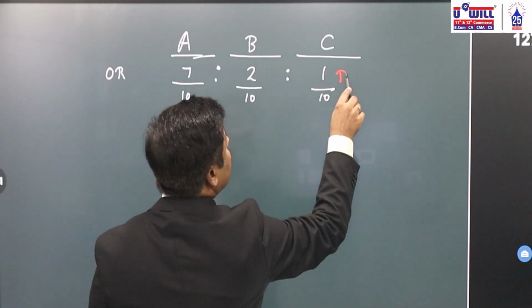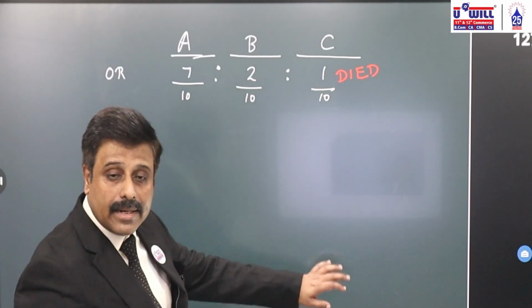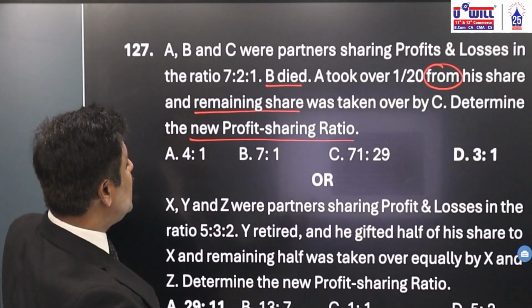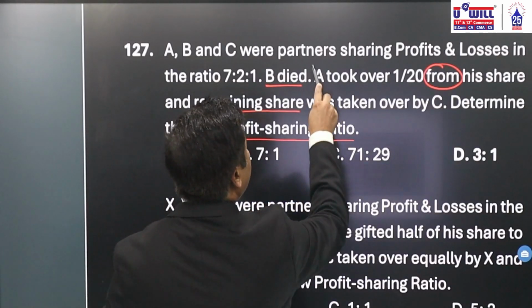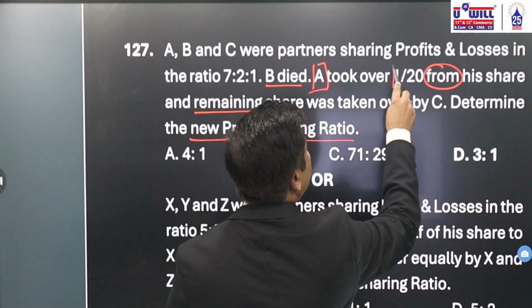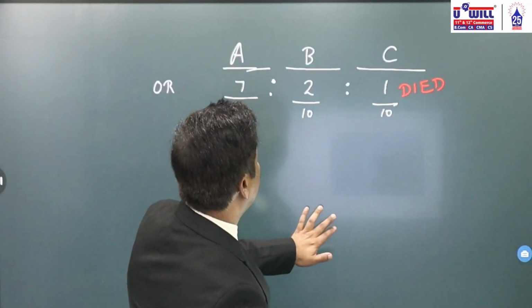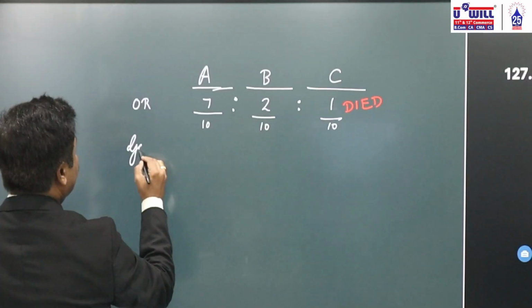C has died. So how will C's share go to A and B? A will be getting 1 by 20 from his share, clearly given. What will be the gain of A?